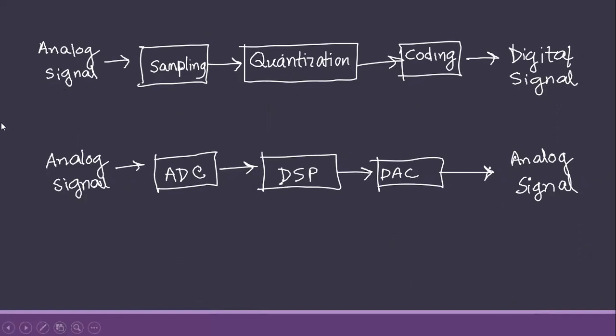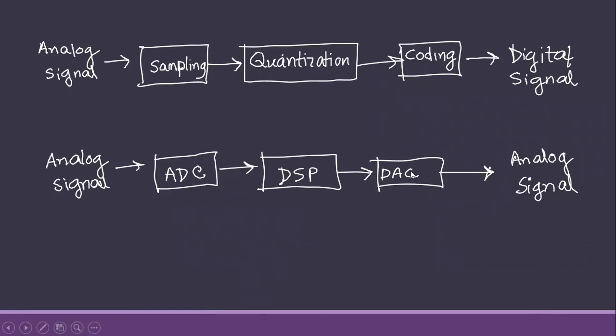So what we have learned is that first we convert this analog signal by sampling, quantization and coding to this digital signal, and this is called analog to digital conversion. After analog to digital conversion, we do discrete digital signal processing.